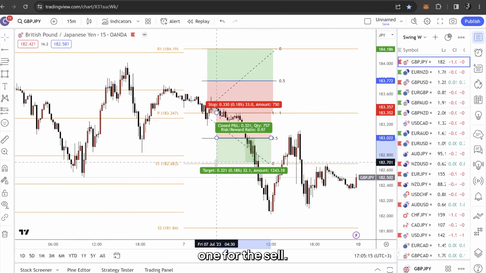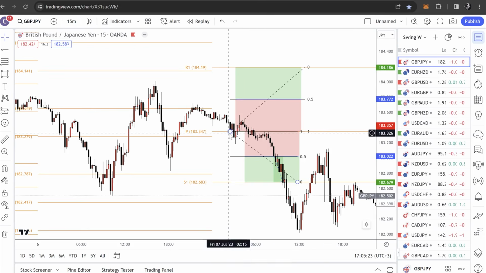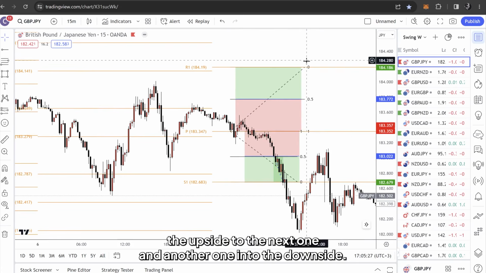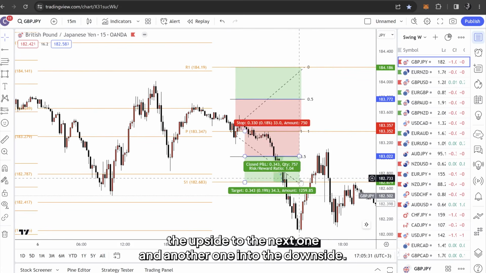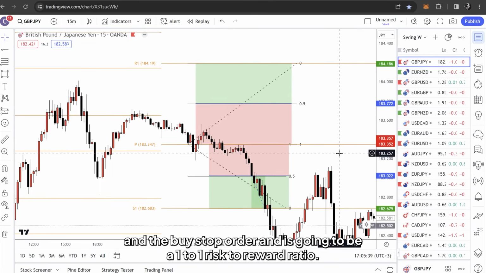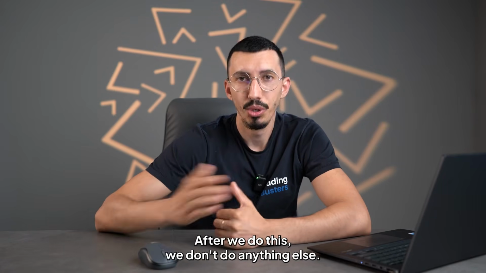one for the sell. So immediately after the price hit a pivot point, we drag the Fibonacci from the pivot point that was hit into the upside till the next one, and another one into the downside until the next pivot point. Doesn't matter which one it is. With the sell stop and the buy stop order, it's going to be a 1-to-1 risk to reward ratio. After we do this, we don't do anything else.